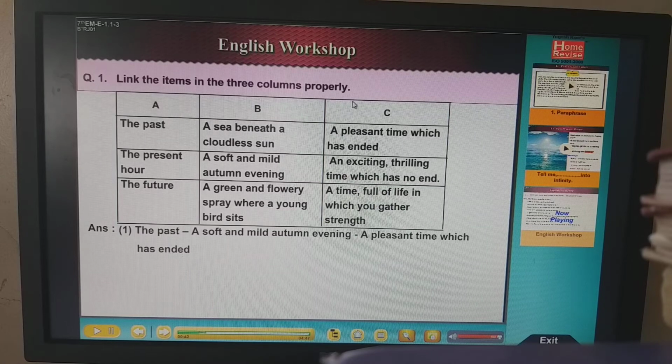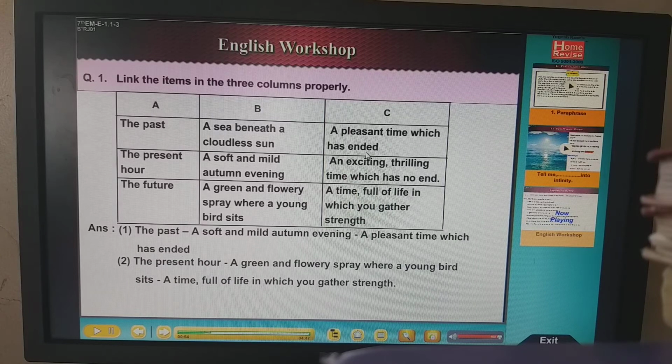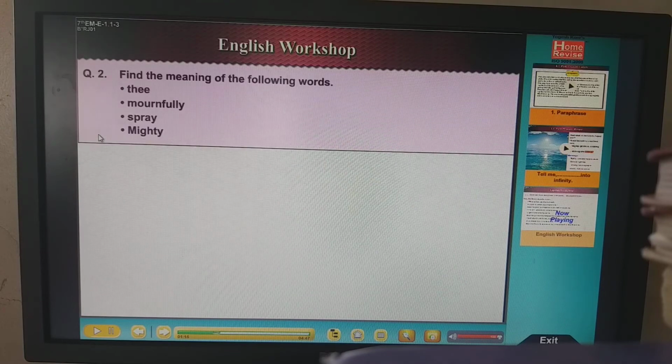And again you further match it up. You can see that, right? So how the past is, you can say, it's a pleasant time which has already ended. Yes or no? And how is the present? A time which is full of life, where you gather strength. How is the future? An exciting, thrilling time which has no end. See, the answer is also given. You can see this. So complete this column, match the following, and then you'll have to write it again.